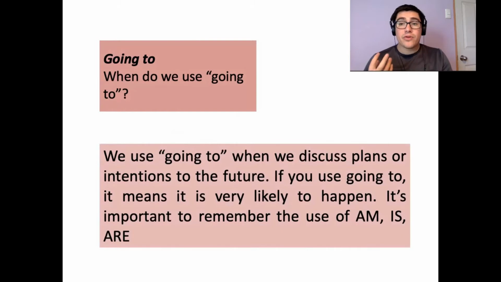So it's very probable that something is going to happen in the future. It's important to remember the use of am, is, and are with this structure, the verb to be. And why is it important? I'm going to show you.